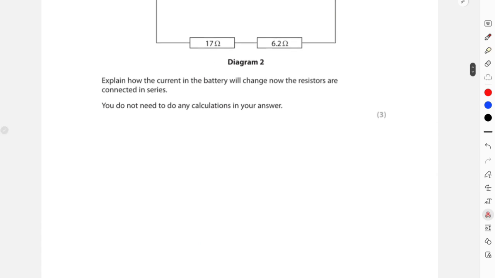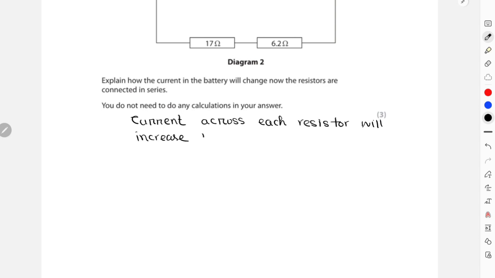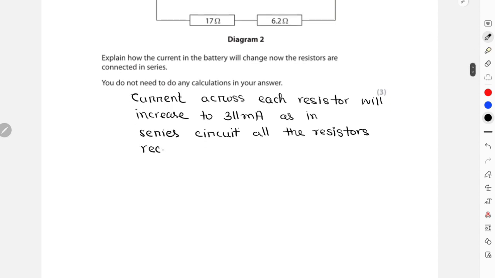So I'll just write down the answer over here: current across each resistor will increase to 311 milliamps, as in a series circuit all the resistors receive the same current.